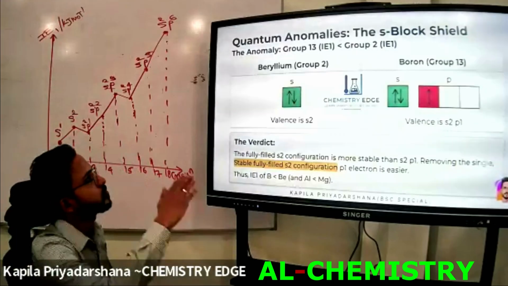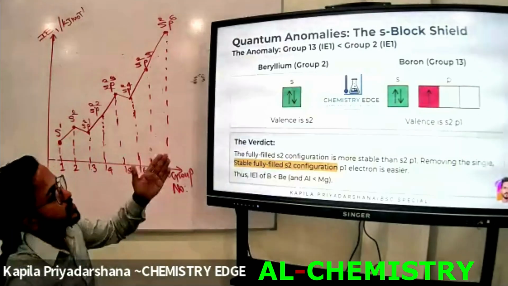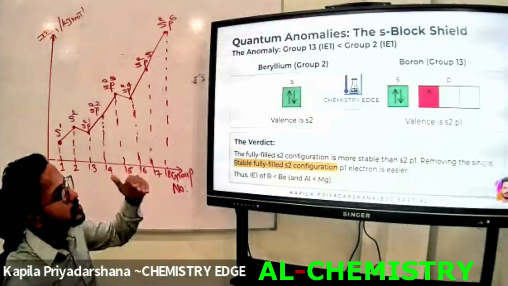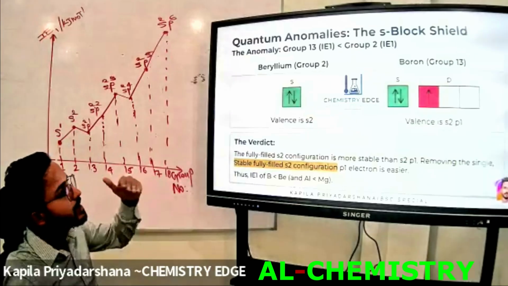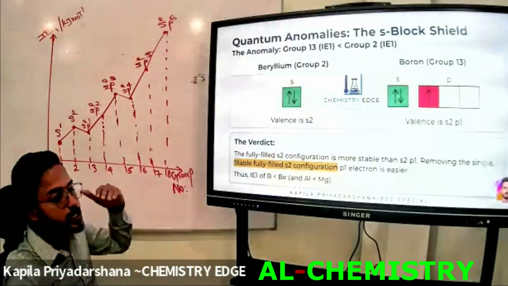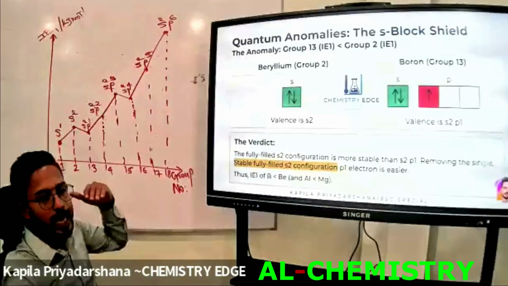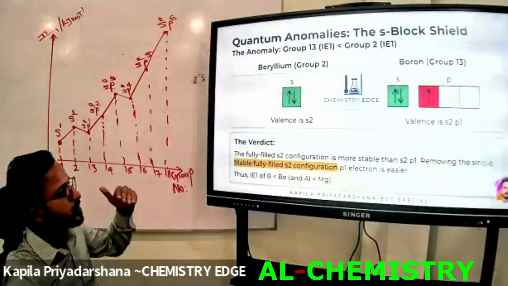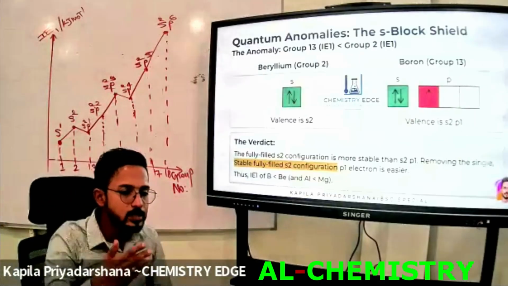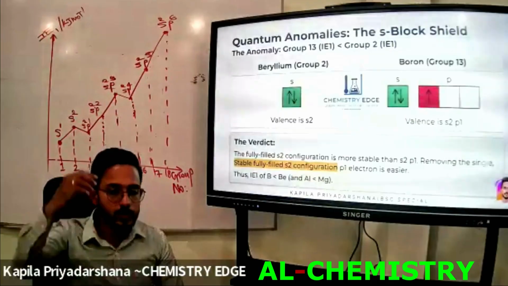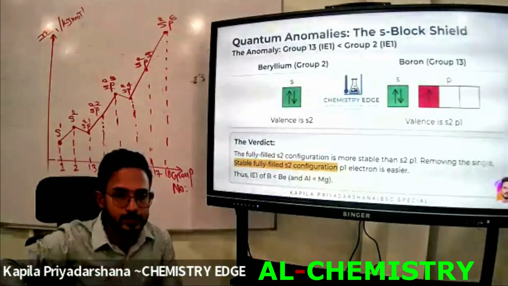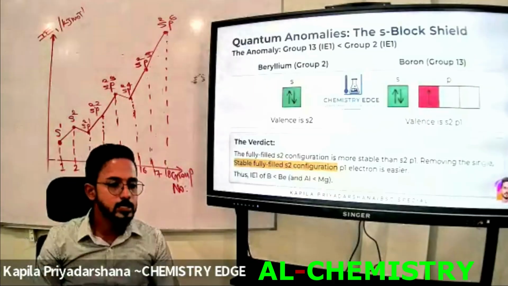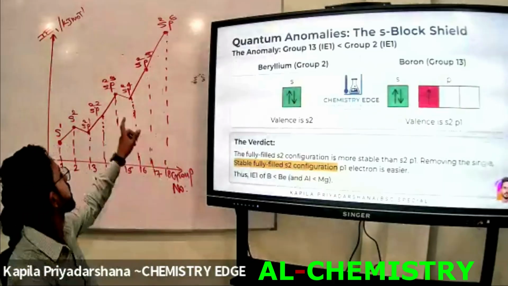When we go from left to right across each period, the first ionization energy of group 2 is greater than the first ionization energy of group 13. That's the anomaly that can be shown here. These are the 4 factors described for the reason for this anomaly.